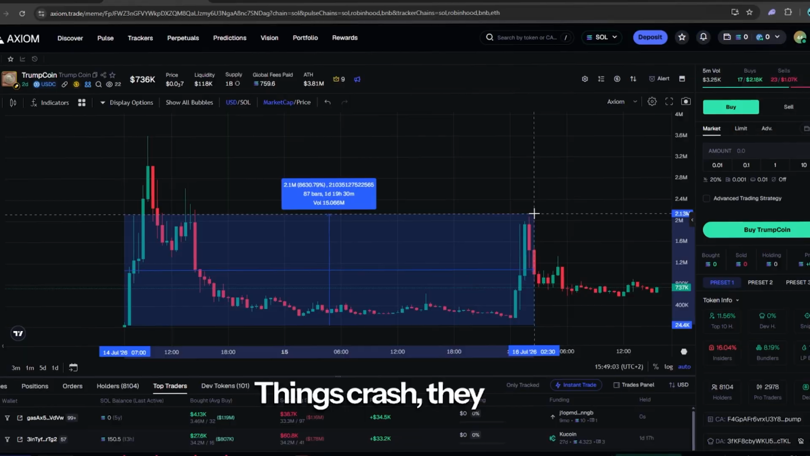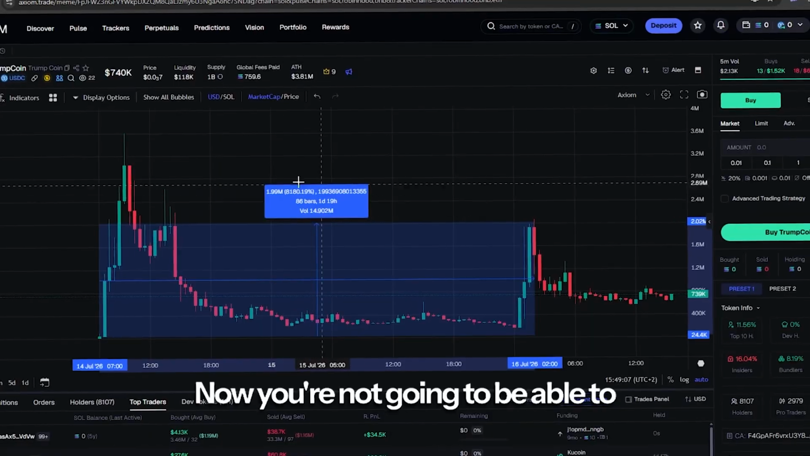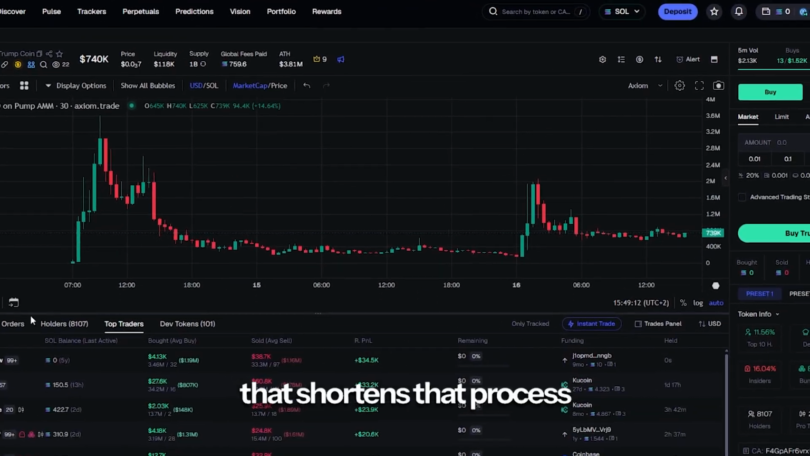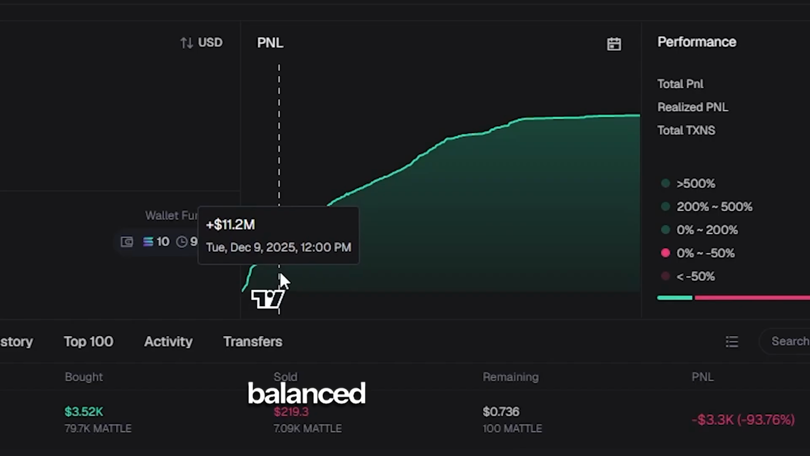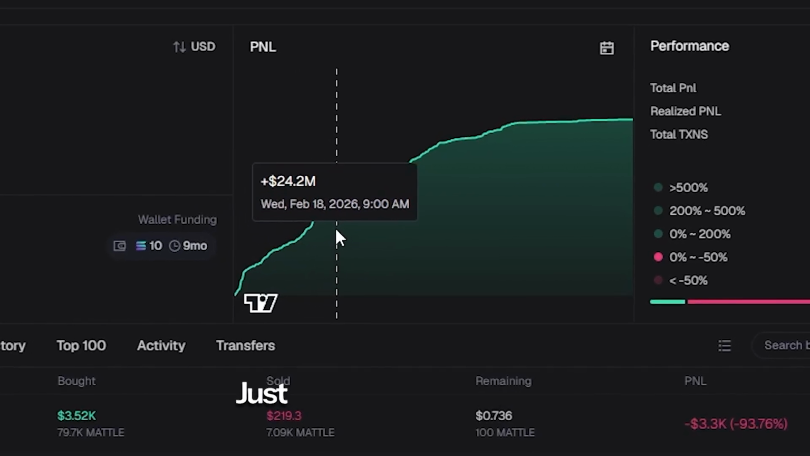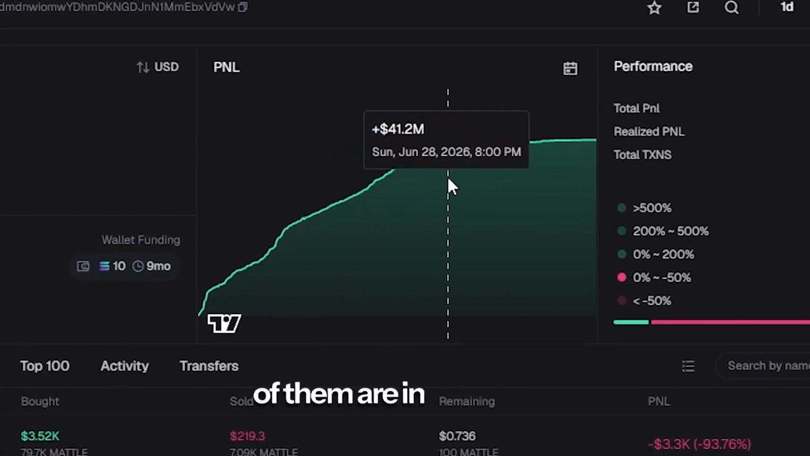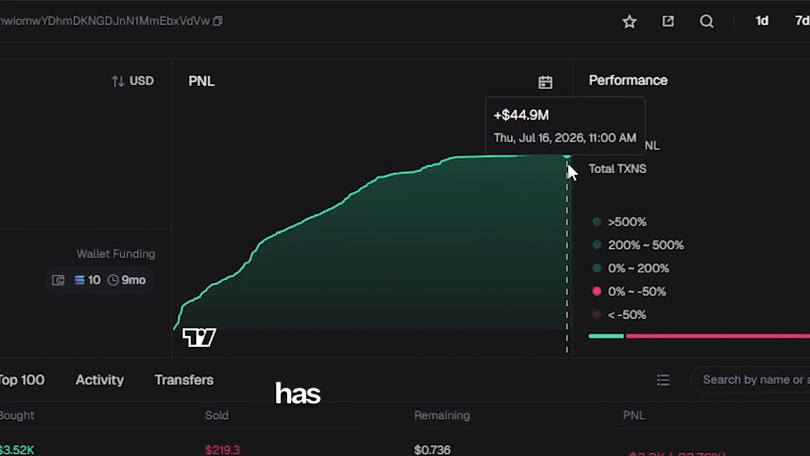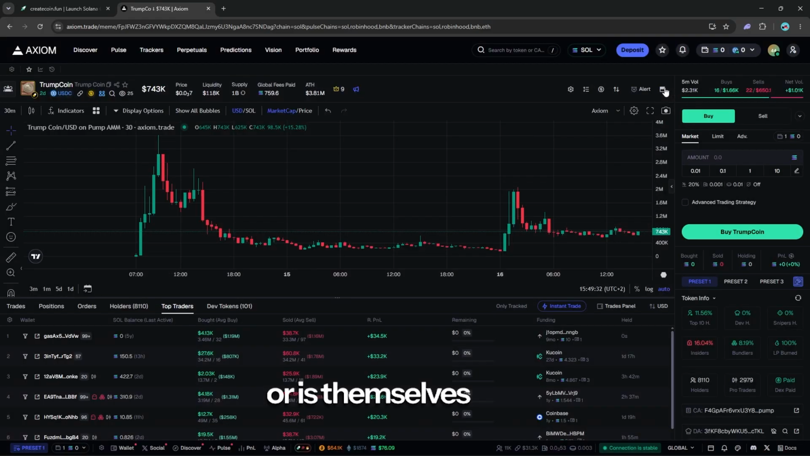Things crash, they peter out, and then they kick up again one whole day later. Now, you're not going to be able to watch the coin for a whole day. So I've done something that shortens that process significantly. And that means that your P&Ls are going to be a lot more balanced and consistent. Just like this guy here. You can see here, there's tons of transactions and most of them are in the green. This guy is either a wizard who can tell the future or has an insider in terms of who's deving the coins or is themselves a dev.